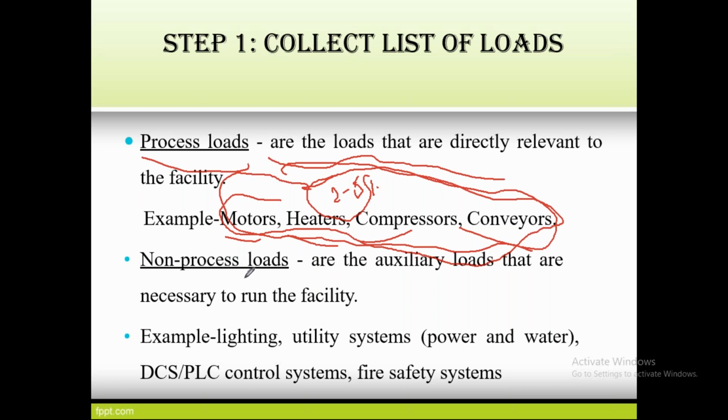And the next one is non-process load. This means it is out of station, that is, auxiliary loads that are necessary to run the facility. For example, lighting, utility systems such as power and water pumping, DCS, PLC, that is the control unit, and fire safety systems. All of this is not related to the generating unit, so we have to collect that. After that, they can divide what load is required for the load side and for the internal power plant. So this is the first step.